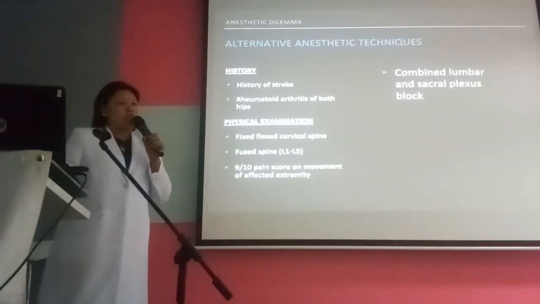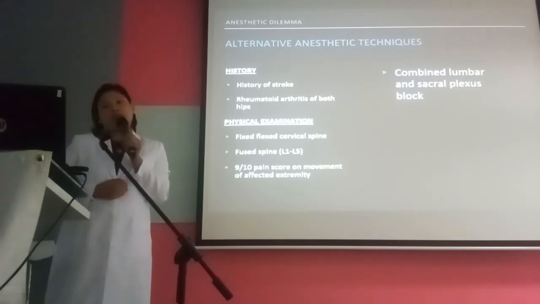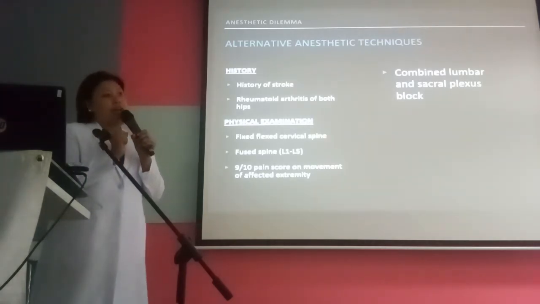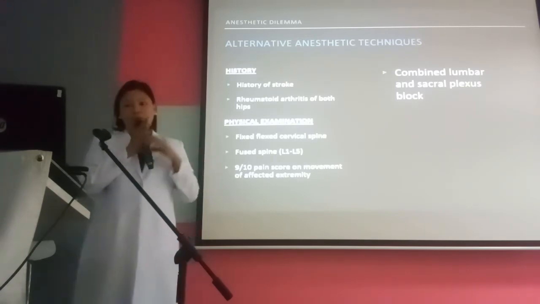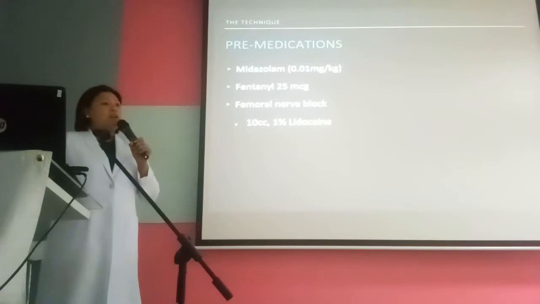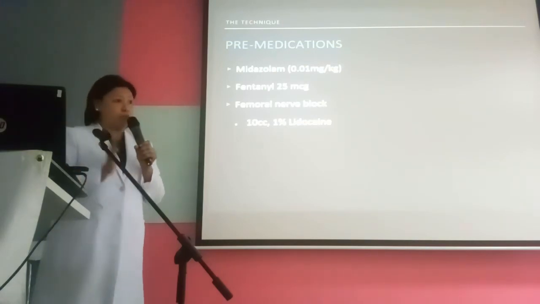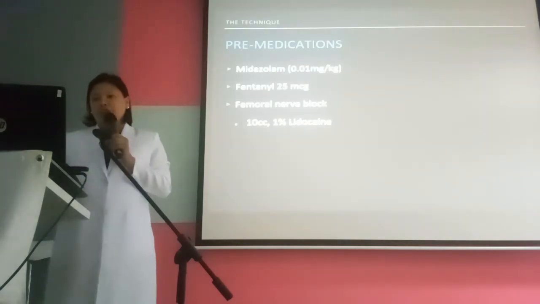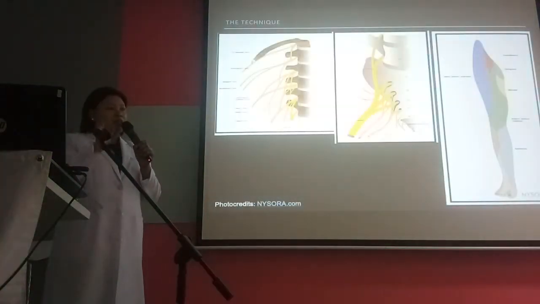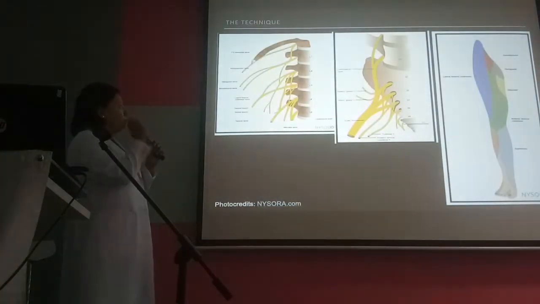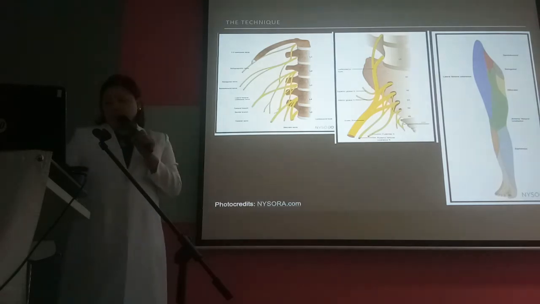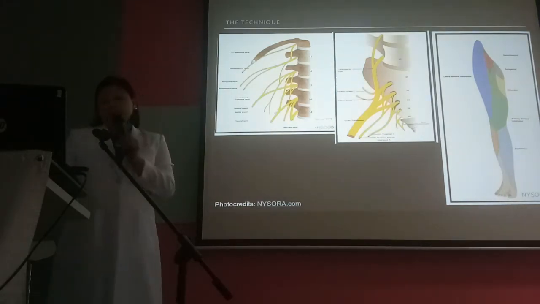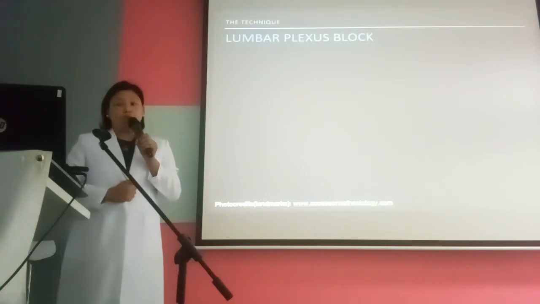Now, what is the alternative technique? Studies have shown us that combined lumbar and sacral plexus block can give surgical anesthesia to the hips, whether alone, in combination with other blocks, with sedation, or with general anesthesia. But the patient still has to be positioned to do this block, so the following 3 medications were given. Now, to give surgical anesthesia to the hip, you have to block L1 to L2 to S1, which innervates the hip, as well as the skin from which the incision is to be made. So these are blocked by the lumbosacral plexus block.